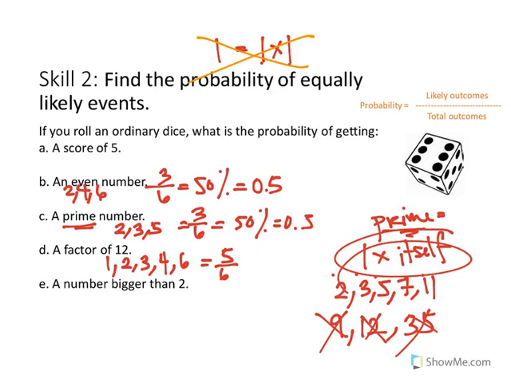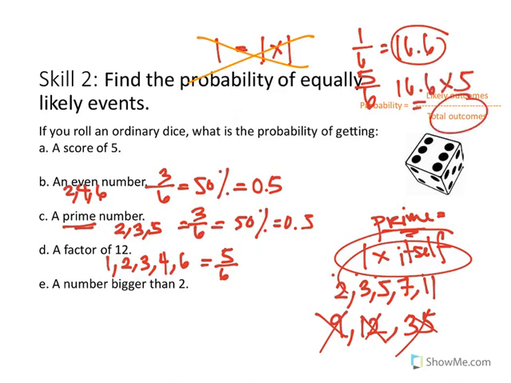Hey, and if you know that 1/6 is 16.6, that means 5/6 is 5 times bigger than that. So you have to do 16.6 times 5 to get the answer. And I'll let you do that to get fancy. But you can also leave your answer as a fraction. I will accept that. Then finally, a number bigger than 2.